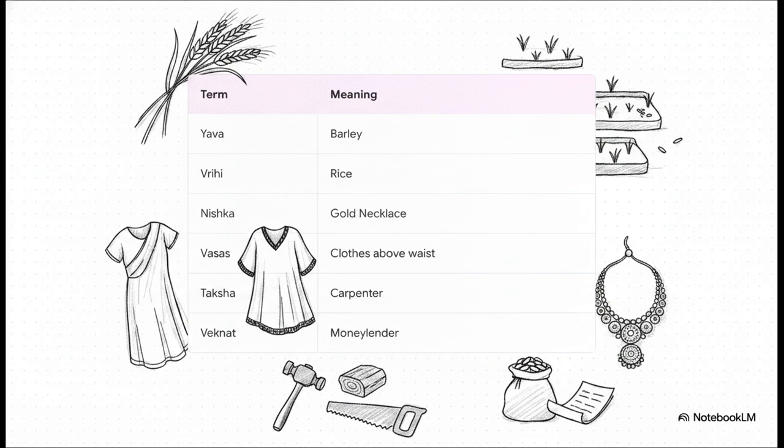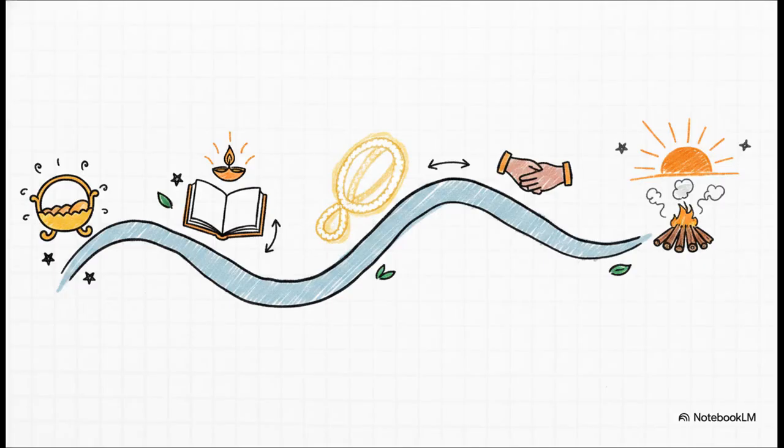Looking around the village square, you'd probably see a teksha doing carpentry work, a karmar working as a metal worker, or maybe someone quietly visiting a veknut to borrow some money. A typical Vedic life wasn't random. It was meticulously mapped out by 16 sanskaras, or rites of passage, that flowed chronologically from before birth to after